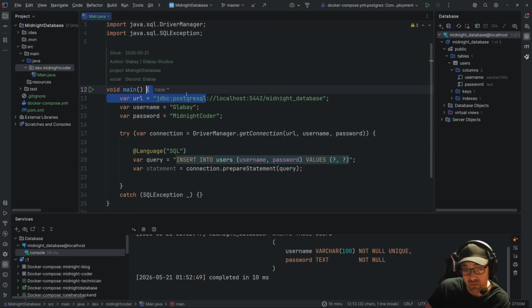In our case, Postgres. So the driver itself will then verify that the head, I'm just going to call this part the head because it looks for this part at first. It looks to verify that this exists and it is valid. The first part is the protocol, JDBC. The next part is the driver name, in our case, PostgreSQL.